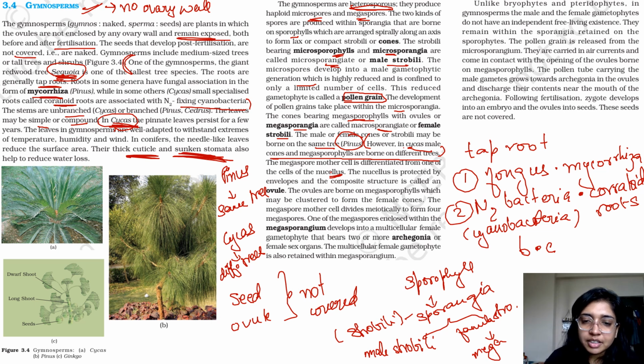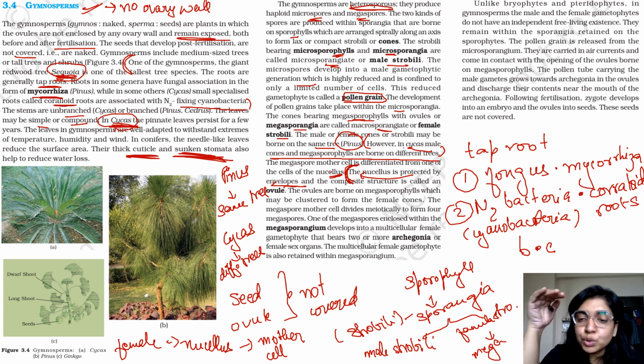So the megaspore mother cell is differentiated from one of the cells of the nucellus. In case of your female strobilus, what happens? There is a structure called nucellus. This nucellus divides to form mother cell. So the nucellus is protected by envelopes, and this has come in your NEET previous year questions. Nucellus is protected by envelope.